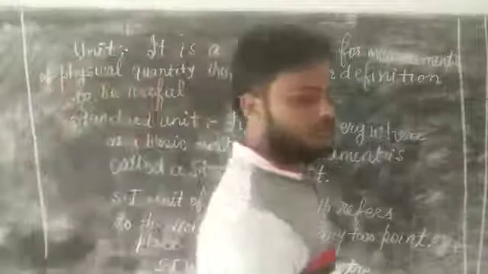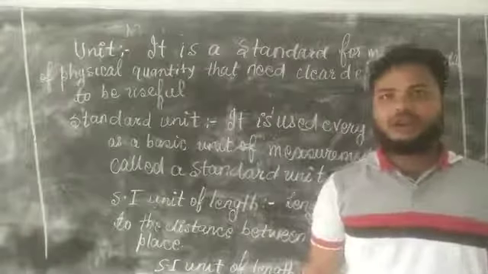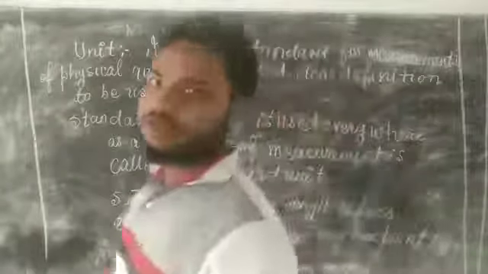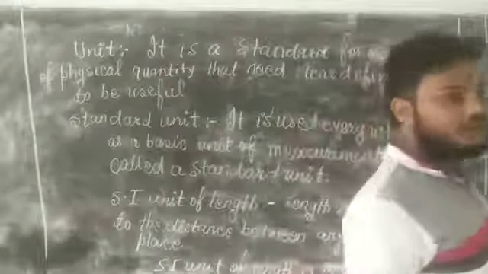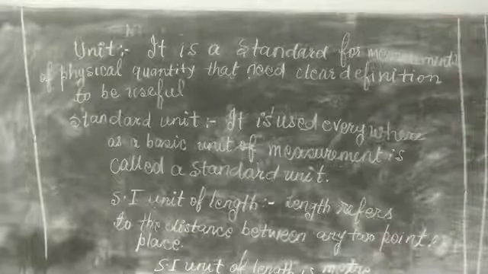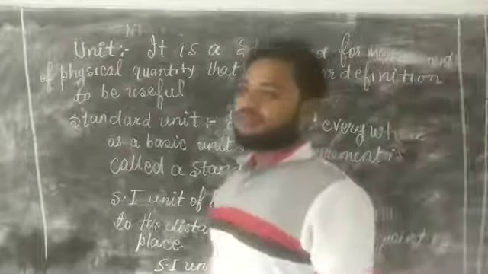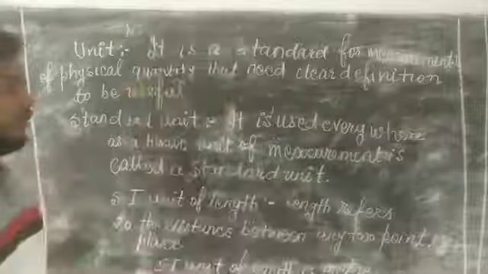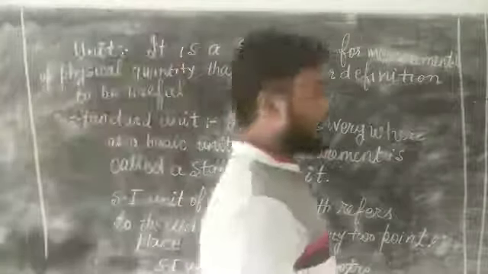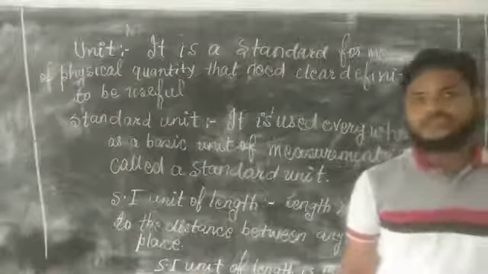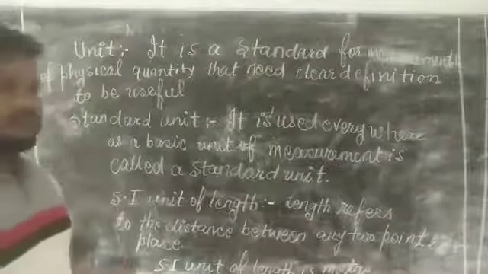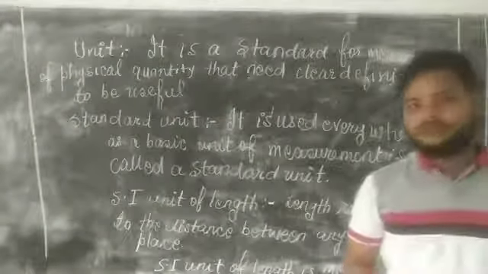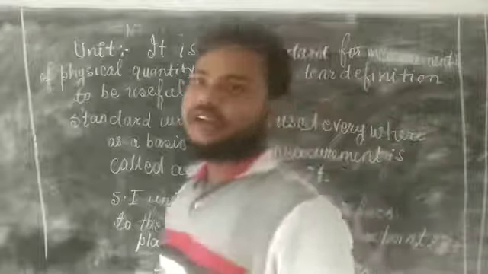If we measure a longer distance, we use a larger unit. If we measure a shorter distance, we use a smaller unit. If you want to measure the distance between two cities, we use kilometer. If you measure the length of a mobile phone, we use centimeter.